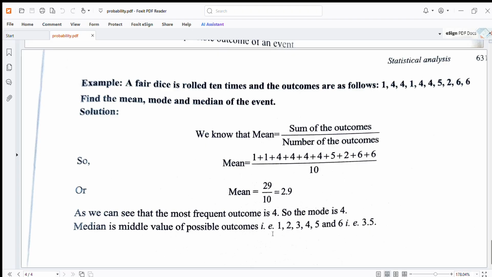If we arrange all these items, 1, 2, 3, 4 and 5 and 6, there are 6 values, an even number, so the middle will be 3 plus 4 upon 2, which is 7 upon 2, equal to 3.5. This is the middle value, the median.